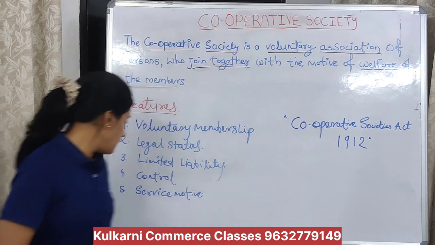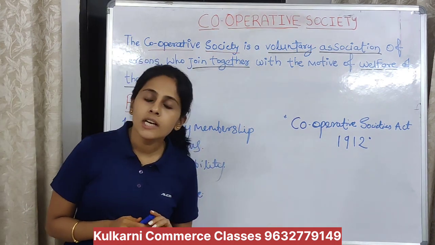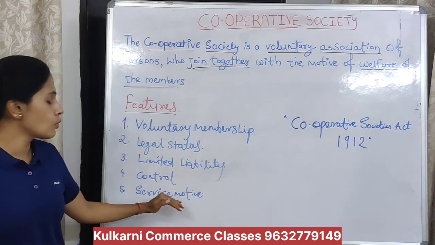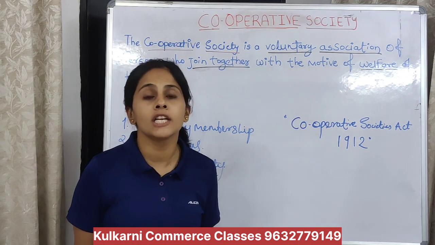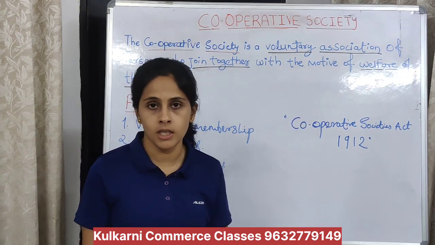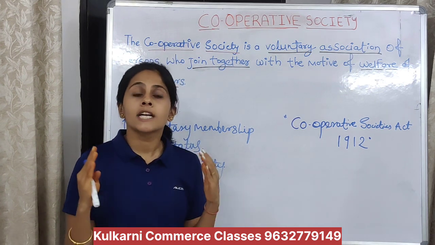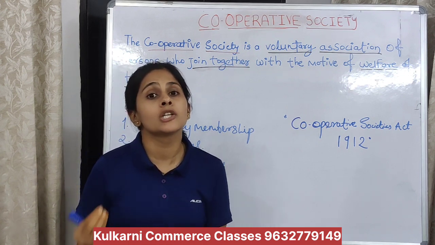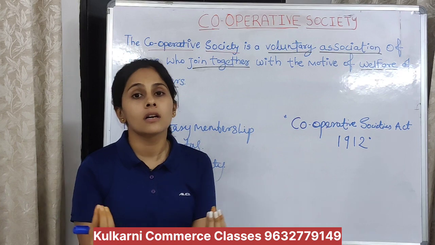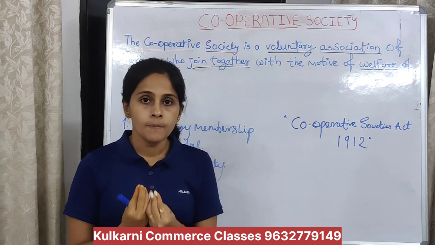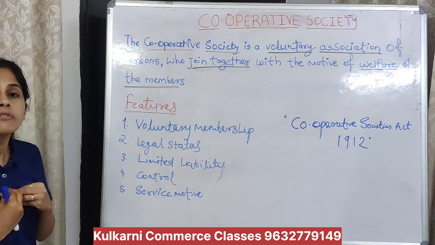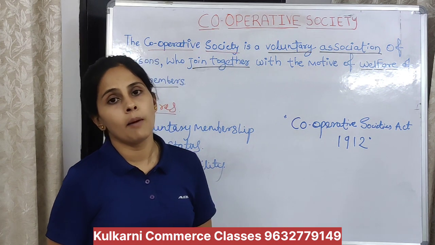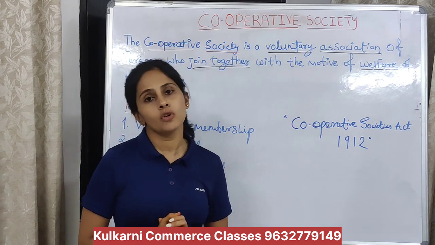Understood? Then the next one is service motive. As I have told you, you can write the motive or the purpose. The purpose of a cooperative society is to protect the welfare of all the members. No member should be exploited, or have any problem in the market while selling his goods. So they form a cooperative society. Understood? These are the 5 important features of cooperative society. In the next class, we are going to discuss the advantages and disadvantages of cooperative society.